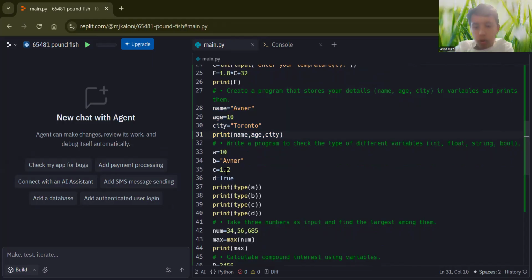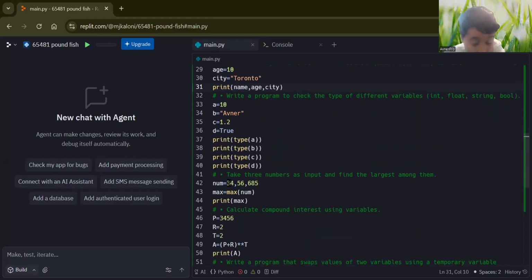Now we have to write a program to check the different types of variables. So like string, integer, float, bool, right? Integer like 10, any number from negative infinity to positive infinity. Float, decimal number. String can be anything, you have to use quotation marks. Boolean, true or false. That's what we're doing right here.